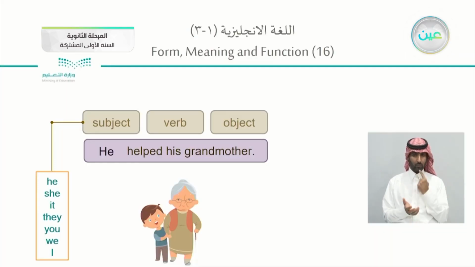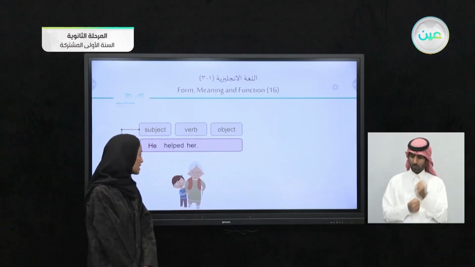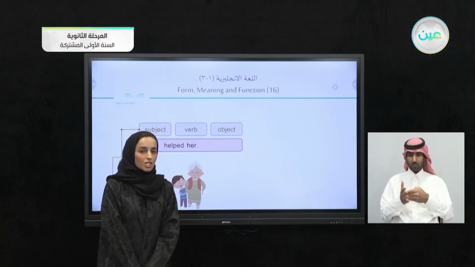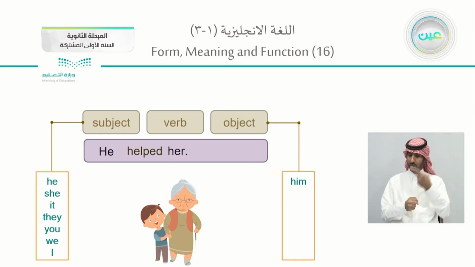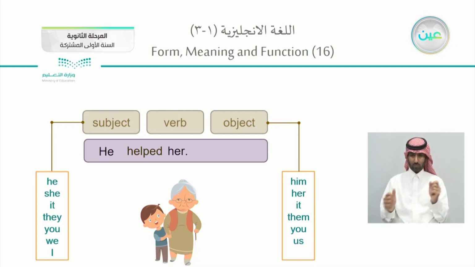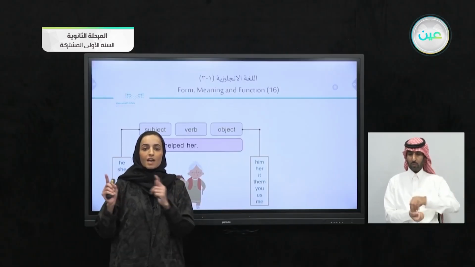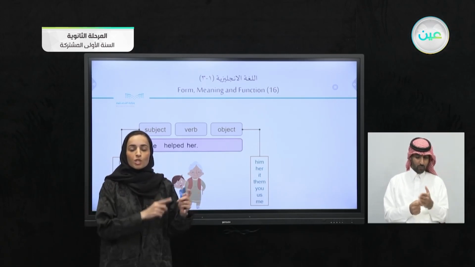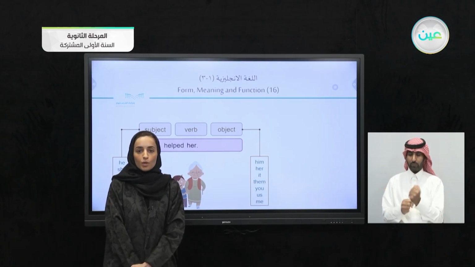How about if I want to change his grandmother? Can I say she? No, we can't use she. I will replace it with her because it is the object. It comes at the end. So we can change them with the object pronouns. For example, he will be him, she will be her, it will be it, they will be them, you will be you, we will be us, and I will be me. So you will check: is this noun a subject? Then you will change it with one of the subject pronouns. Or if it is an object, you will replace it with one of the object pronouns.